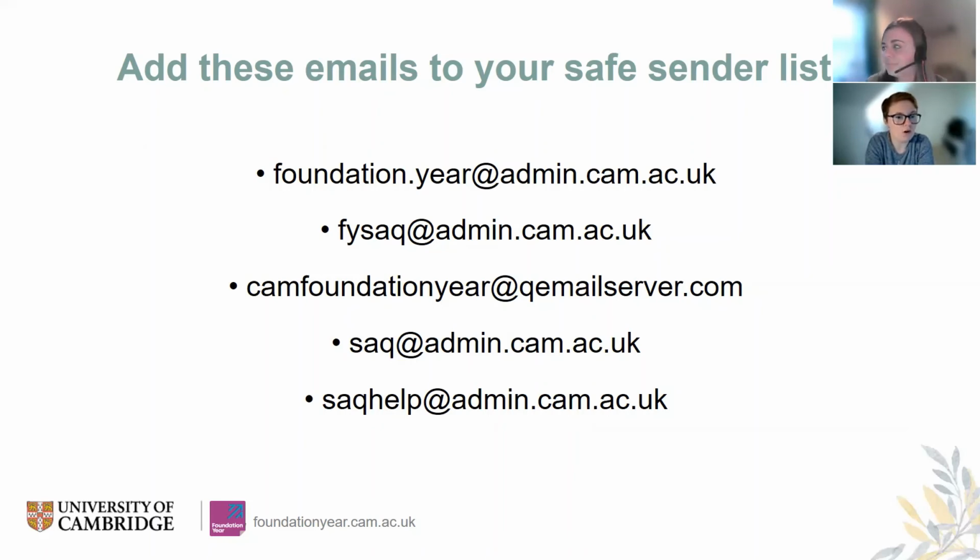So if you haven't got either of those emails within 5-6 days of submitting your UCAS application, there is a problem. Go and check your junk folder in case they've both been routed there. Or if you haven't received them at all, please get in touch with us on that first email address on the screen there, foundation.year@admin.cam.ac.uk, and say, I applied and I haven't received anything, so that we can make sure that we get it to you as soon as possible.